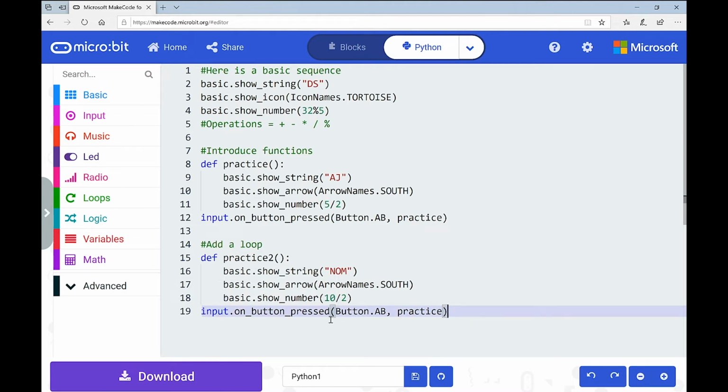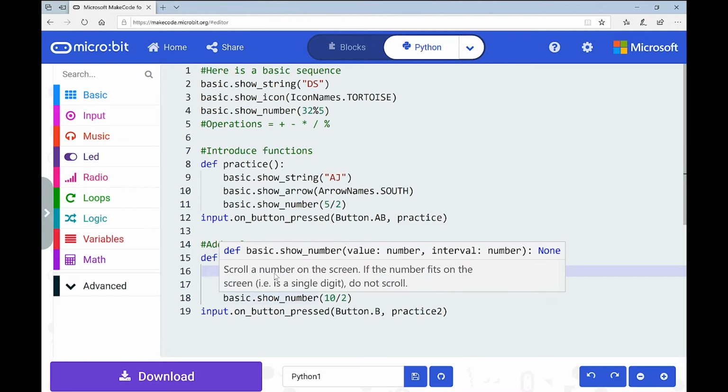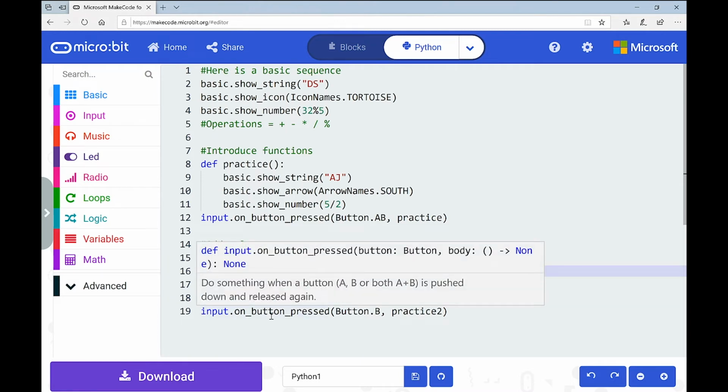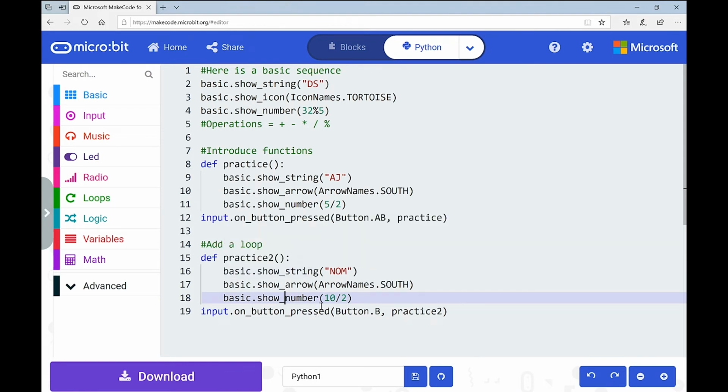So when I come down here, I want to just double check this. So input on button pressed is fine. Button dot, I want this to be button B. And remember now, I'm not calling on practice, I'm calling on practice 2. Okay, so I want to match it up with my function name here on line 15. Okay, so stay with me on this. We want to now add a loop. So instead of this only happening once when we call on it, I want it to happen maybe twice, right? So it's going to do the 3 lines of code 2 times. So that's going to be a loop that we need.